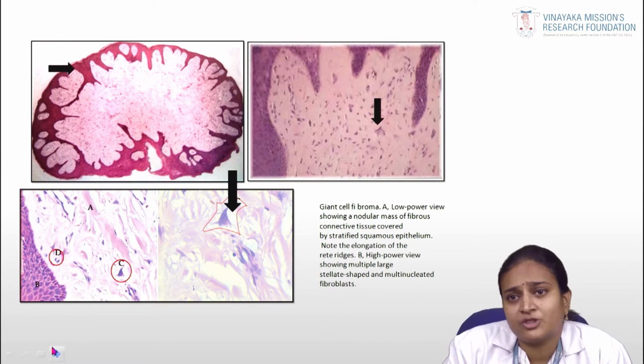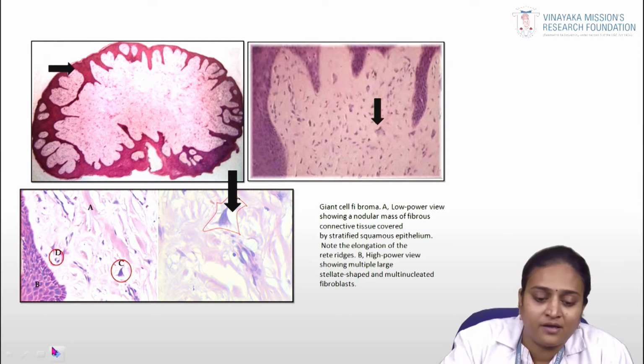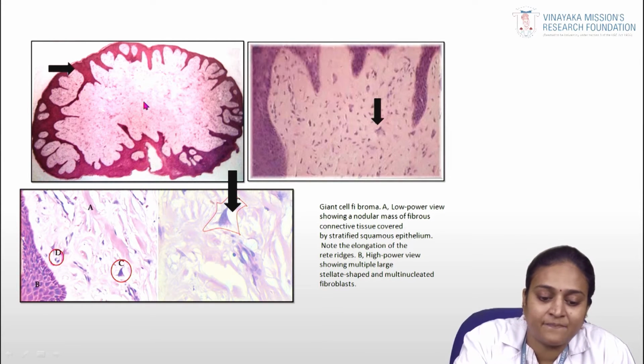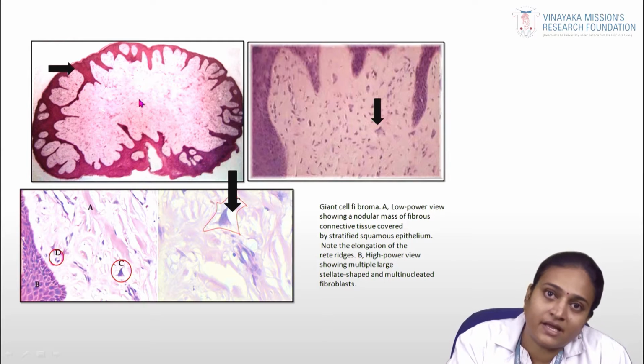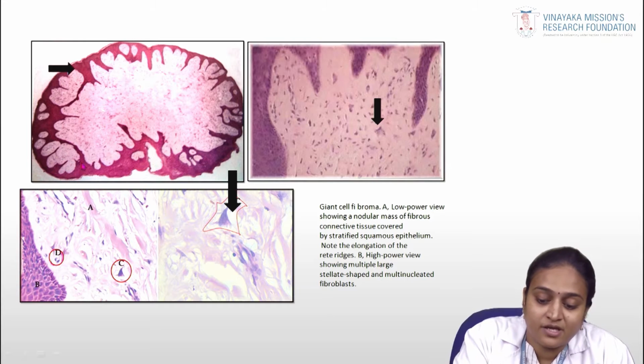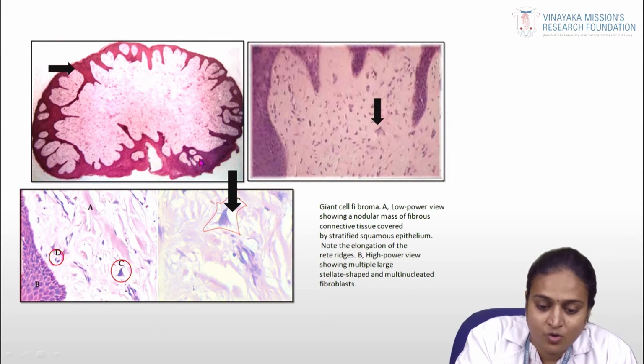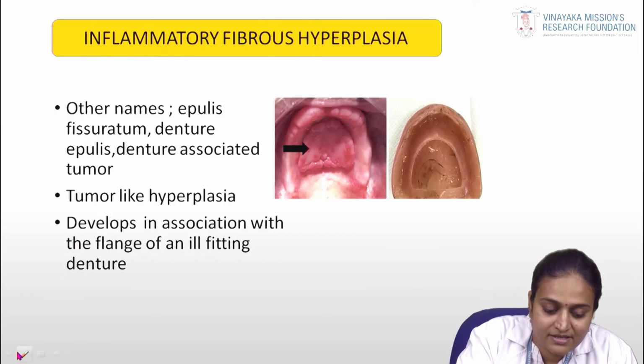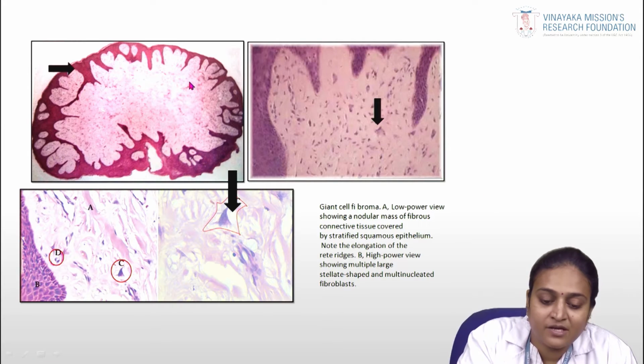So coming to the histopathology of giant cell fibroma, here you can see the epithelium and connective tissue. Basically in cross section, you can see a well encapsulated lesion. This is a well encapsulated lesion. Here you can see the fibrous connective tissue. You can see the stratified squamous epithelium, a proliferated stratified squamous epithelium. Below, you can see the connective tissue.